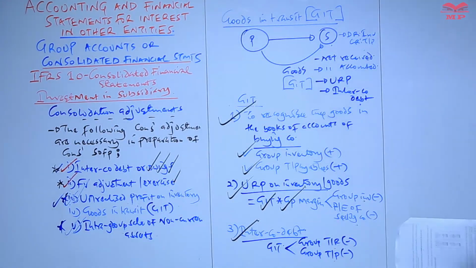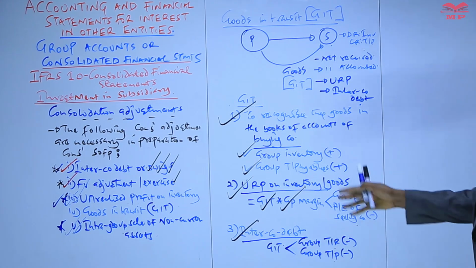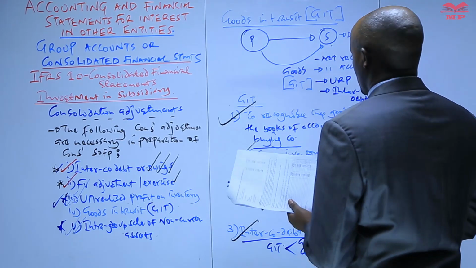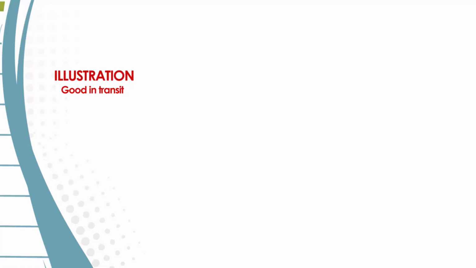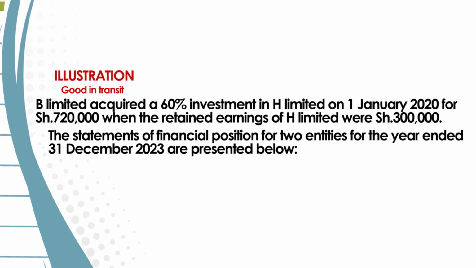So I think with that particular knowledge there, we can look at an illustration so that we see which items are adjusted with these particular goods in transit. So we look at an illustration, and our illustration reads that B Limited acquired 60% investment in H on 1st January 2020 for shilling 720,000 when the retained earnings of H was 300,000. The statements of financial position of the two entities as at 31st December 2023 are presented below.